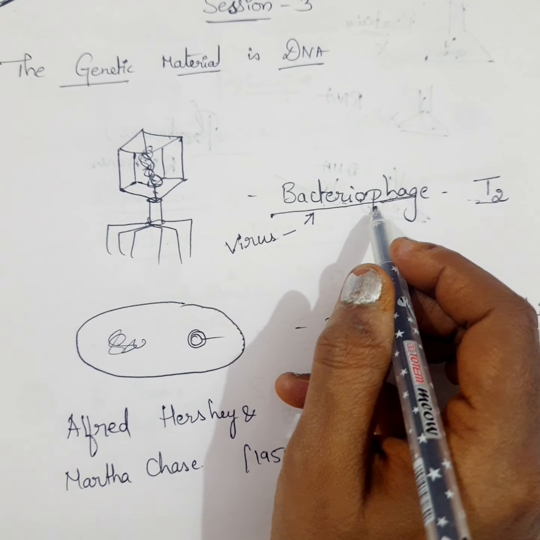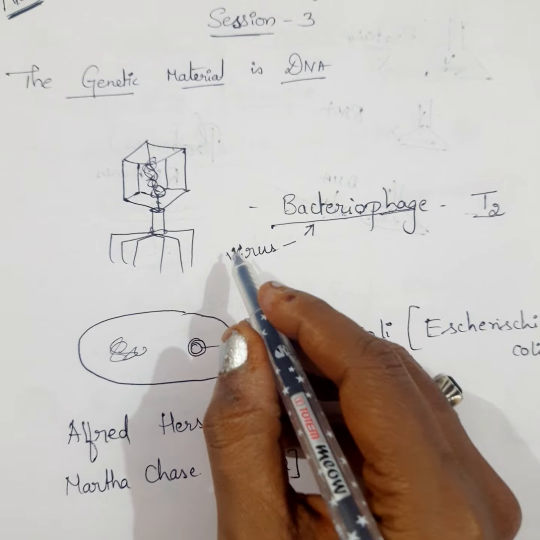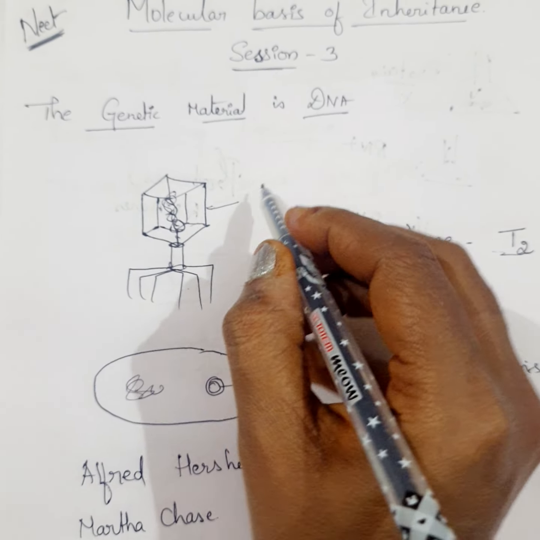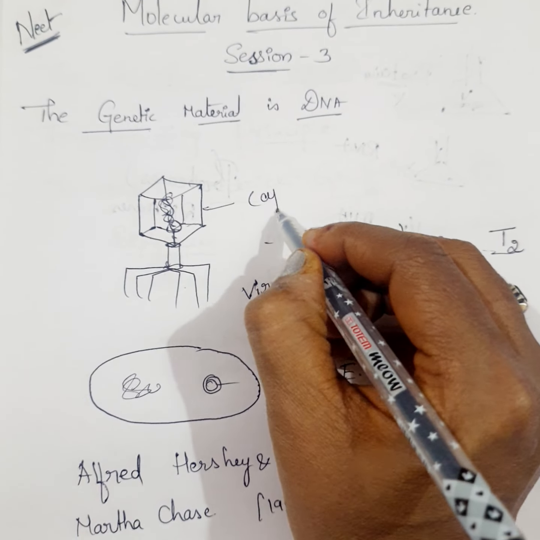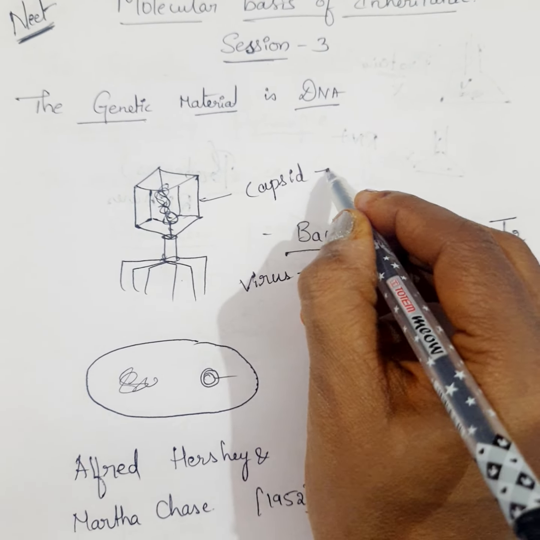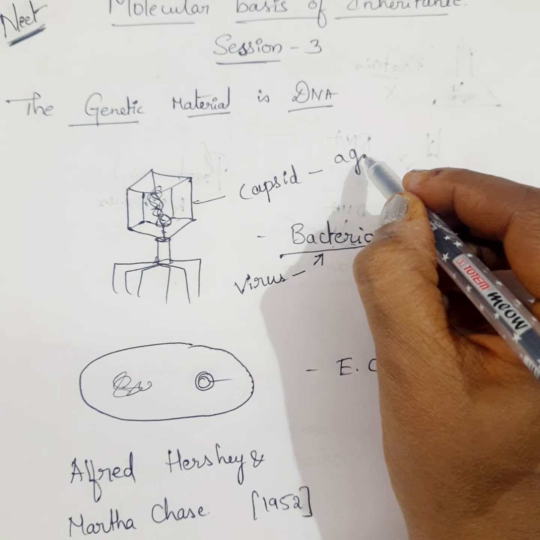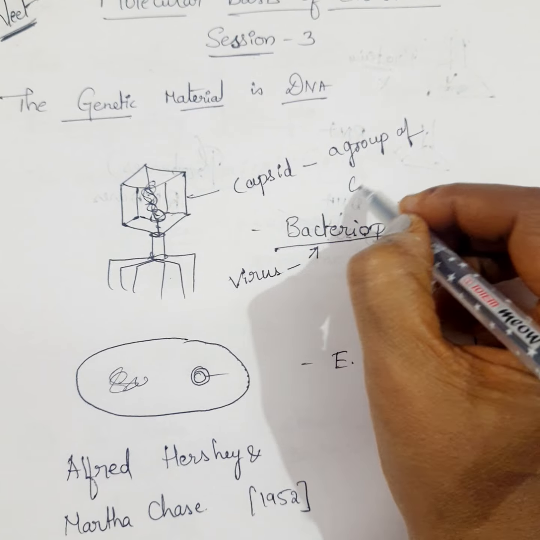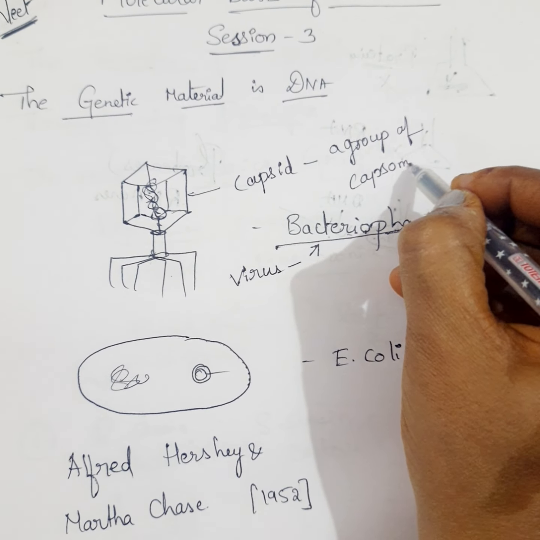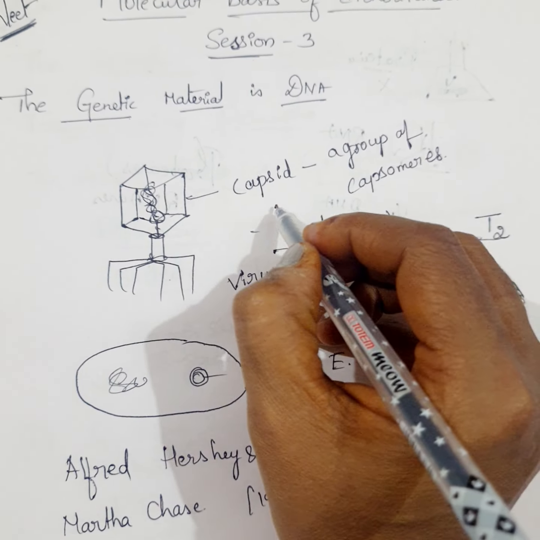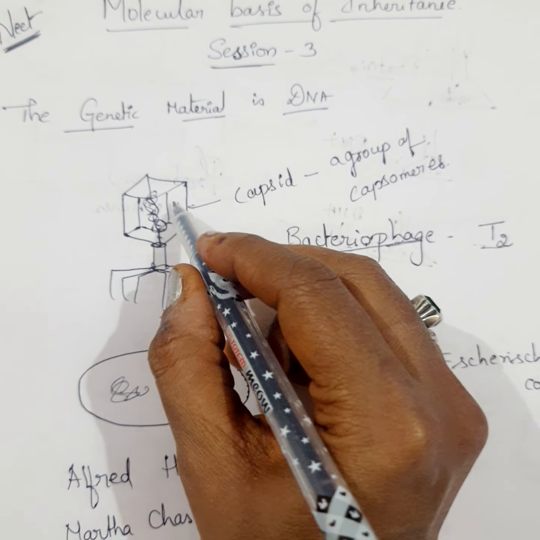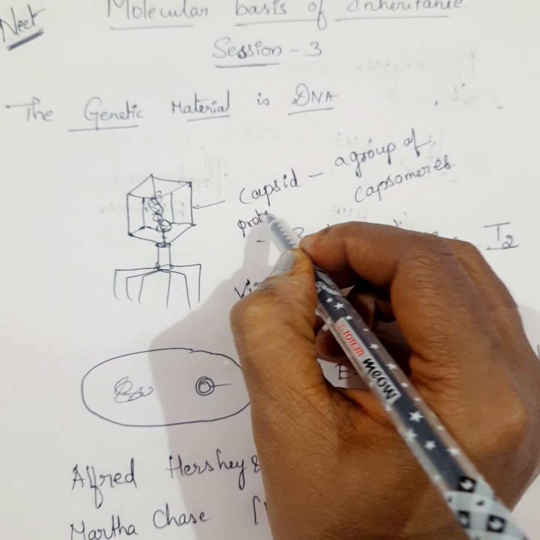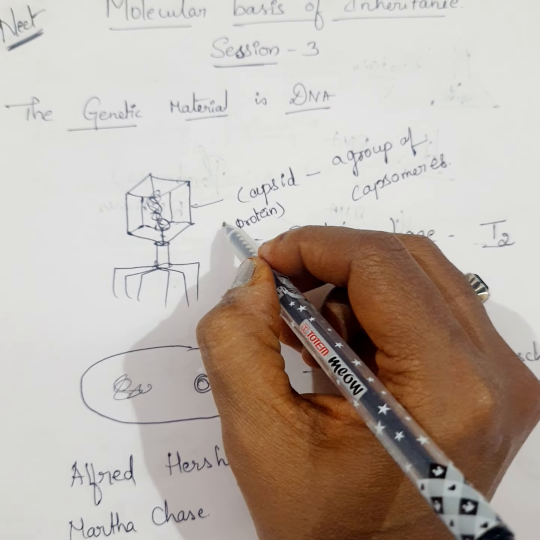So bacteriophage is a virus which generally has two parts. The outermost part we call a capsid. A group of capsomeres together form a capsid, so the complete protein coat is what we consider a capsid.